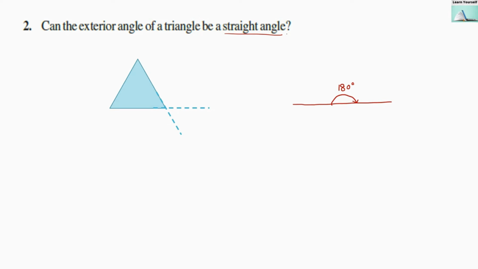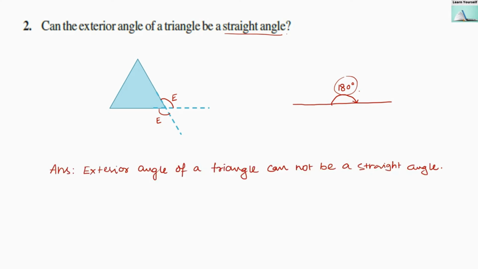If we are talking about this exterior angle or this exterior angle, to be an angle it has to be less than 180 degrees. If it is 180 degrees, a straight angle, then it cannot be an angle. So if it has a 180 degree measure, then there won't be any angle.